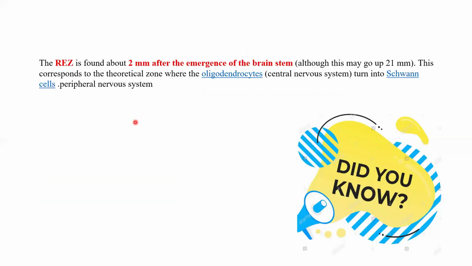Okay, this also I found interesting. It is called the root entry or exit zone. So we know that the oligodendrocytes are responsible for myelination of the central nervous system and the Schwann cells are responsible for myelination of the peripheral nervous system. So this root entry or exit zone is actually the transformation zone between the myelination by the oligodendrocyte and the myelination by the Schwann cell. And they found that the root entry exit zone of the facial nerve is about 2 millimeters after its emergence from the pons, but it can go up to 21 millimeters.